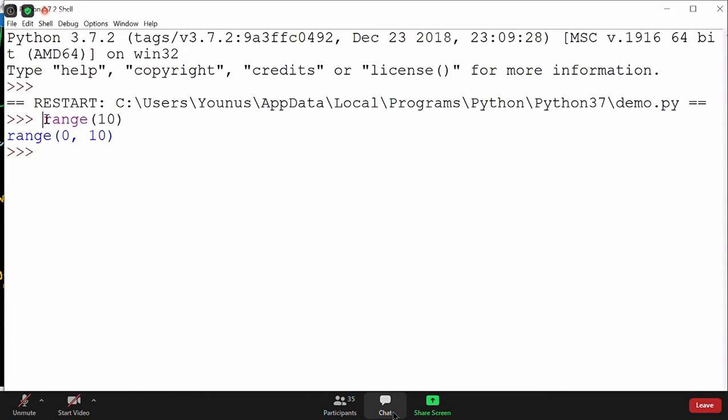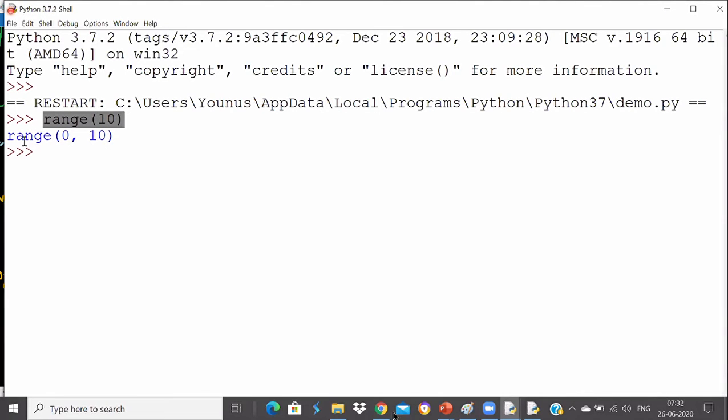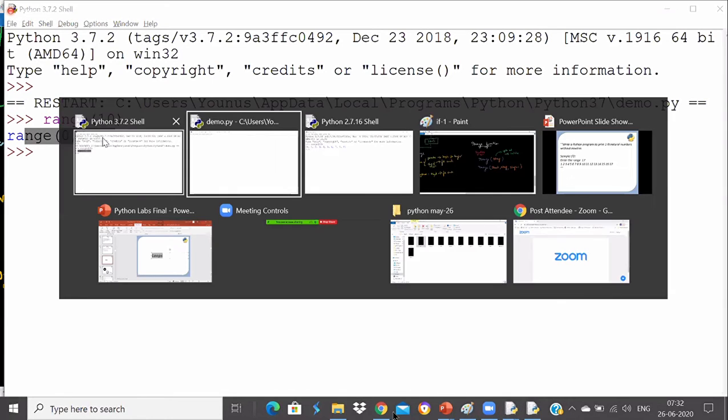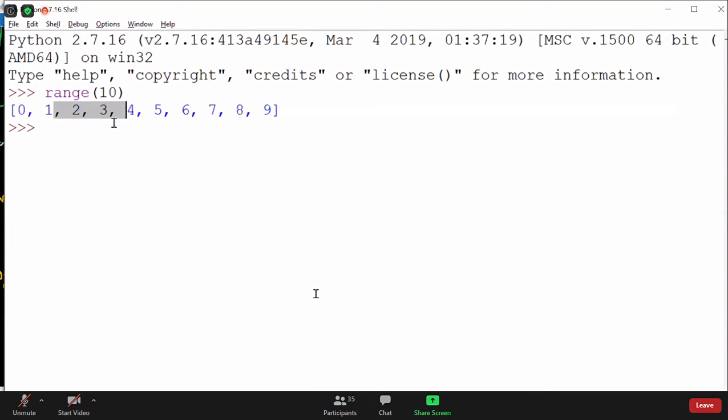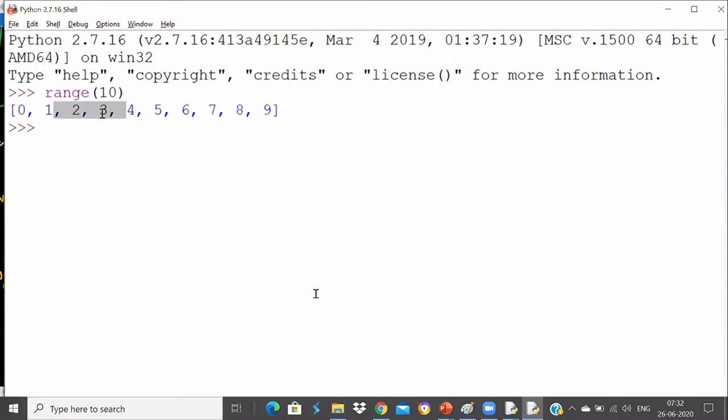The range function in Python 2 and range function in Python 3 is different. It does not return you a list, it just returns you the range object. It's returning you the range object, but here in Python 2, it's returning a list. So just to show you the output, I'm using Python 2 so that you can see very clearly that it is generating a list of items here now. But there it is generating a range object.